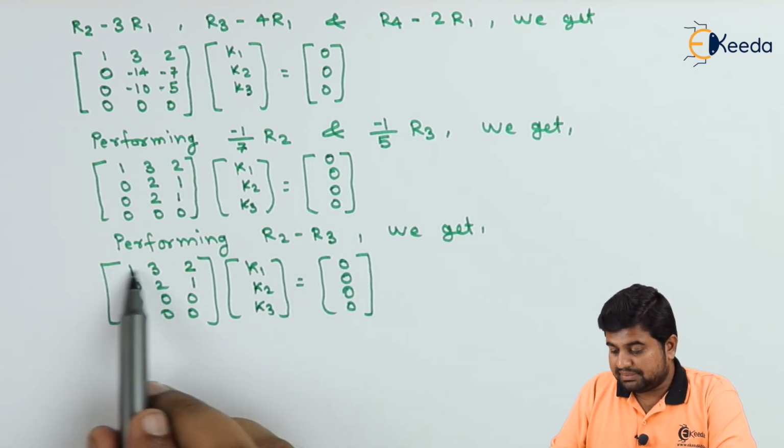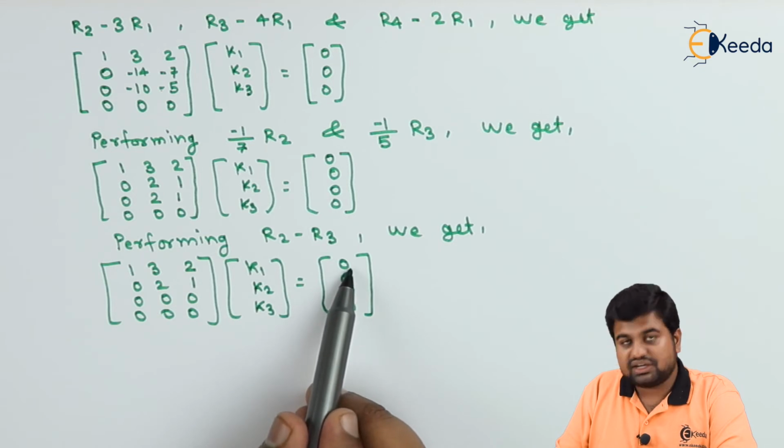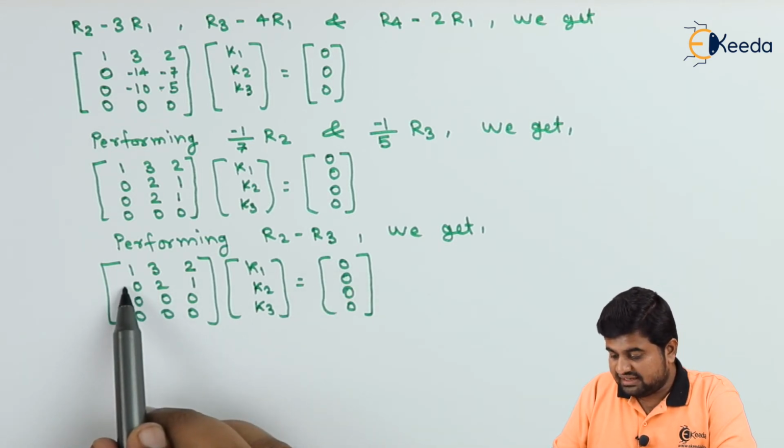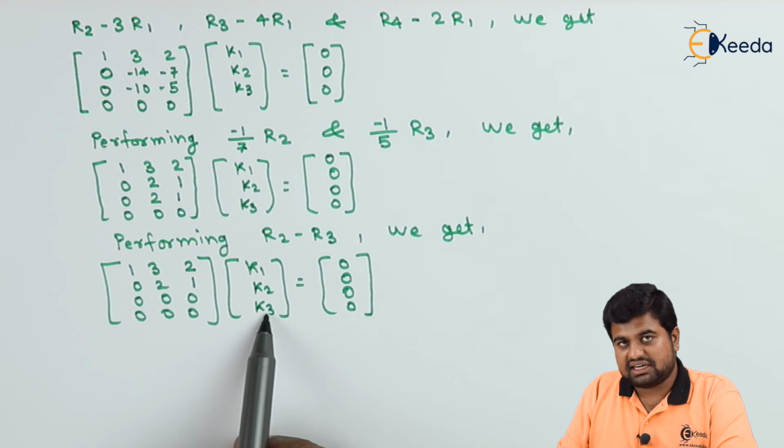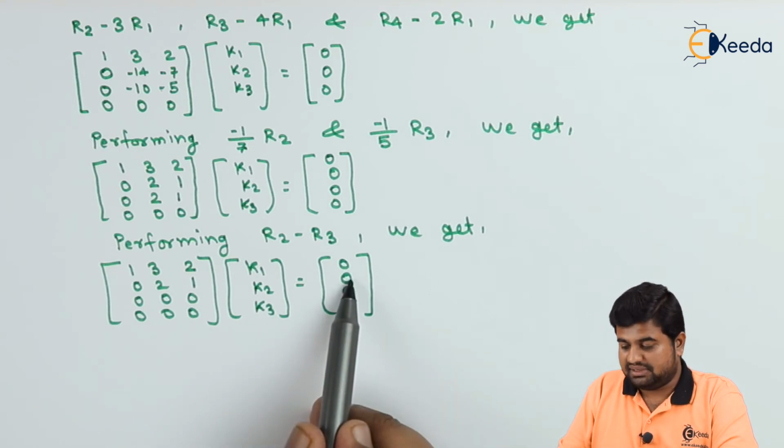Now we'll take second row into K1, K2, K3 and is equal to second element.